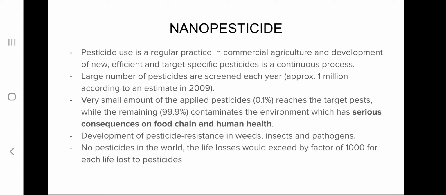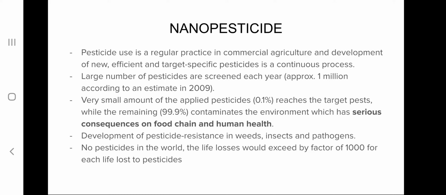So a drawback of chemical pesticides is that only a very small concentration, that is 0.1 percent, reaches the target pest, and the remaining 99.9 percent remains as a contaminant in the environment, and this can cause accumulation in the food chain, and thereby affect human health adversely.